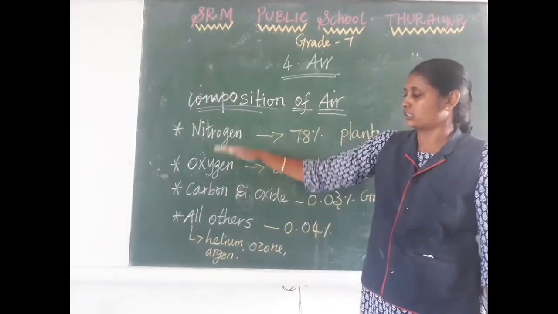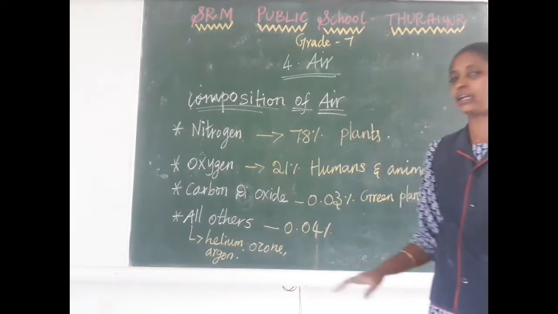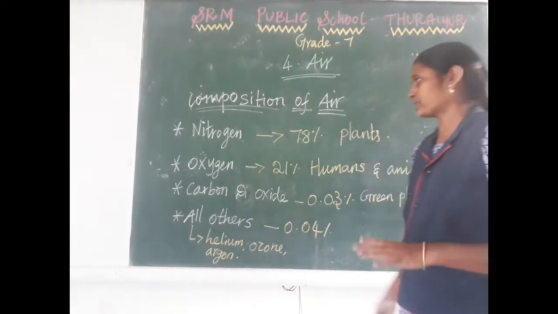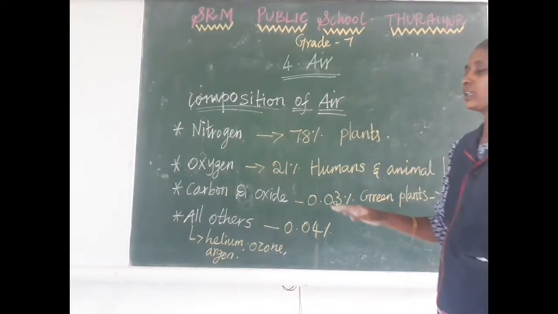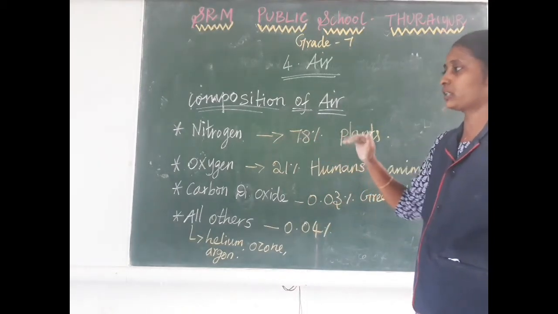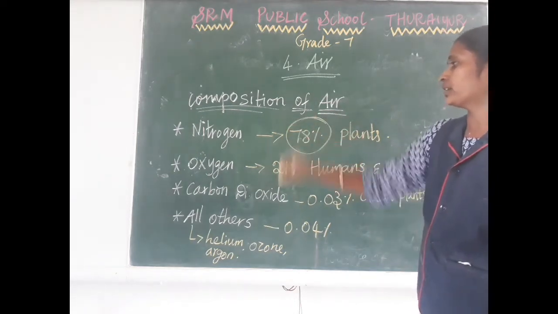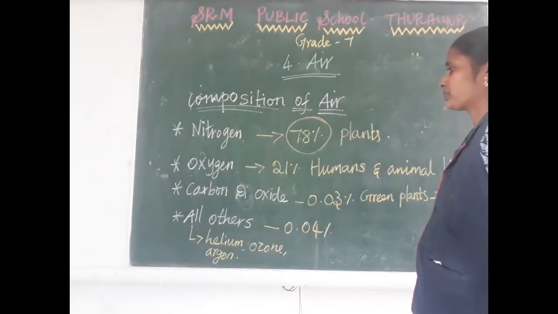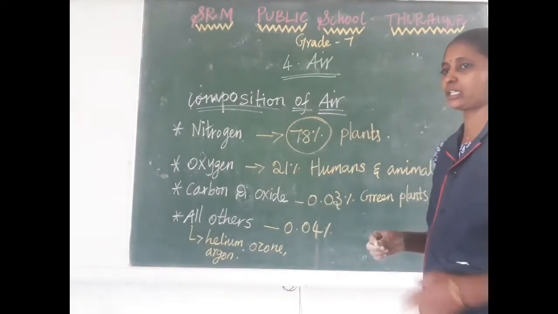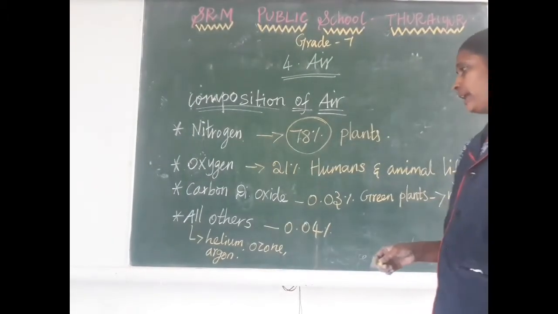One is nitrogen, oxygen, carbon dioxide, helium, ozone, argon, hydrogen. Many gases are present in the atmosphere. Among them, which gas is present the most? Nitrogen. Around 78% nitrogen is present in our atmosphere. This nitrogen helps plants grow.